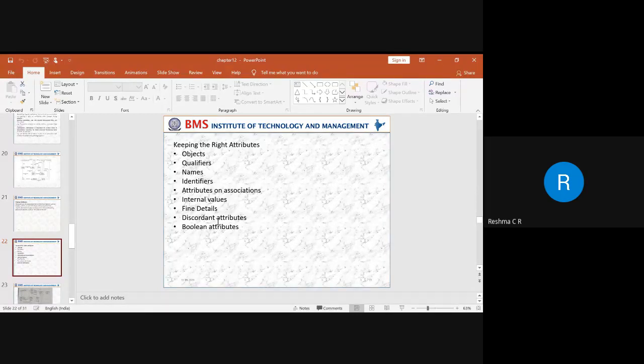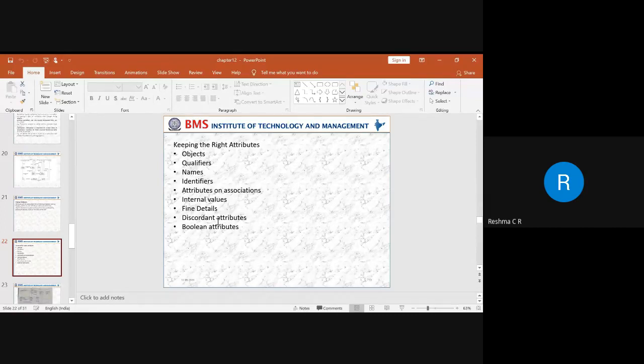All these details can be identified based on the membership date. So this membership date can be an attribute that can give you different fine details of a particular person. That is how the attribute plays an important role.